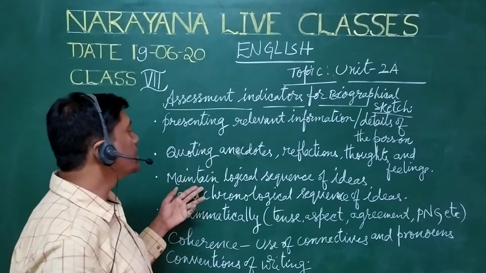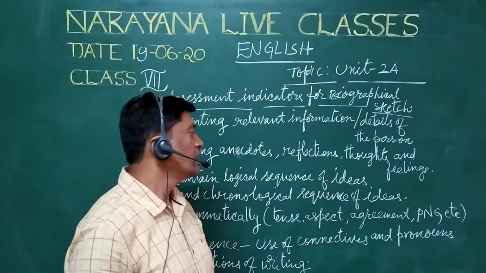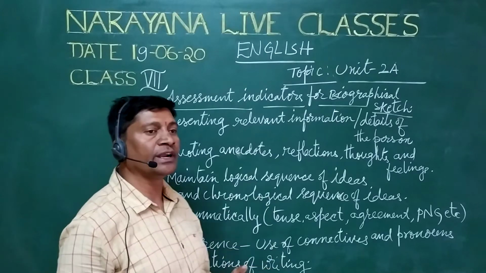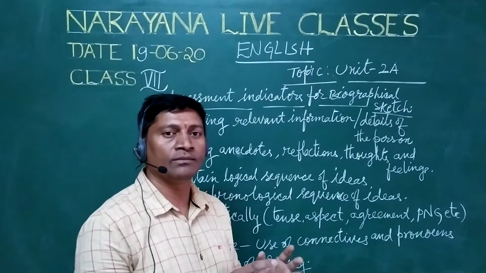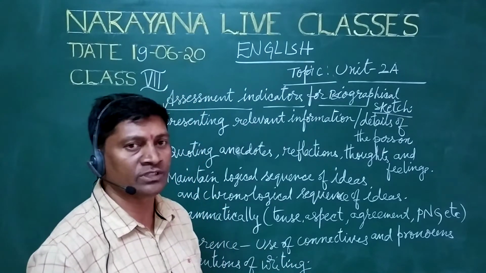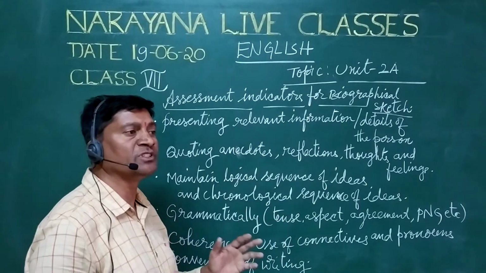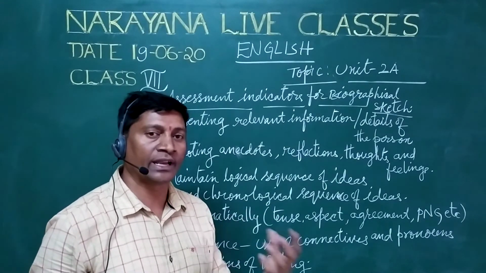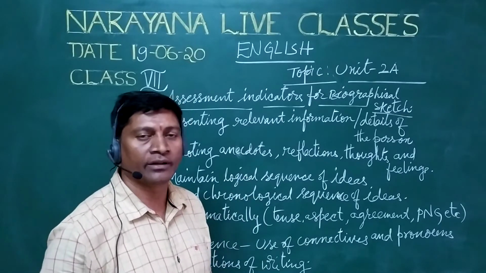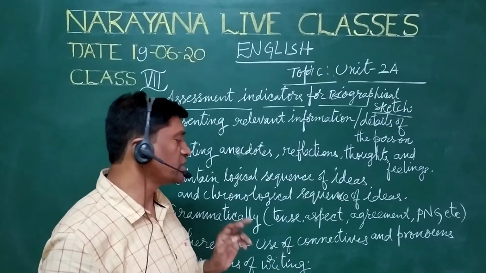Next, maintain logical sequence of ideas and chronological sequence of ideas. The logical sequence of ideas means writing logically based on the topic that is given, and chronological sequence also means we have to write the ideas very clearly. Whatever you are writing, that clarity should be there in your writing. Is it clear?